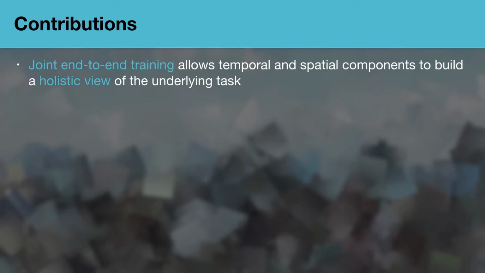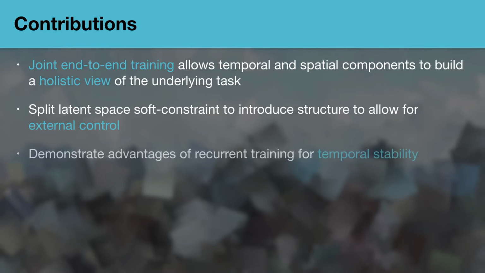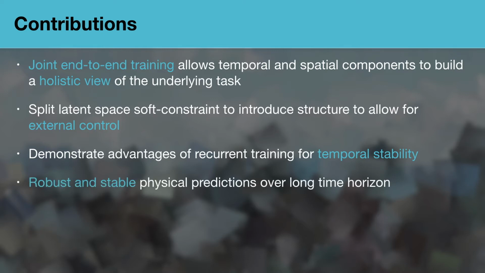Another key observation is the need to control the learned latent space. We therefore propose structuring the latent space through subdivisions. It enables us to precisely adjust parts of the latent space to adhere to physical behavior determined externally by well-understood classical methods. The subdivision is enforced with a split latent space self-constraint for the input quantities velocity and density, and hence allows for alteration of the individual encoded components separately. This separation is a key component to robustly predict long-term sequences as demonstrated by our results.